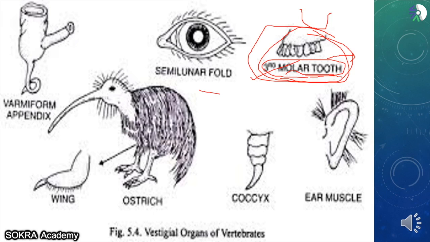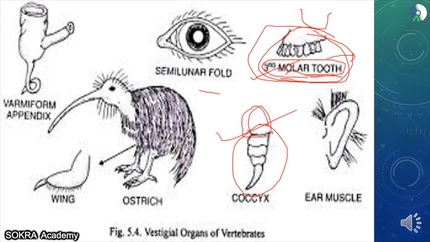Coccyx, what is this coccyx? Have you seen chimpanzees? Have you seen they have a tail? So that means our ancestors used to have a tail, and this tail was attached to this bone, the coccyx bone. But when we evolved, we did not use the tail a lot, and that is why the tail vanished from human beings. Today what is left is just this vestigial organ, the coccyx. This is the last vertebra present in a human body. This vertebra is a vestigial organ because we do not use it.